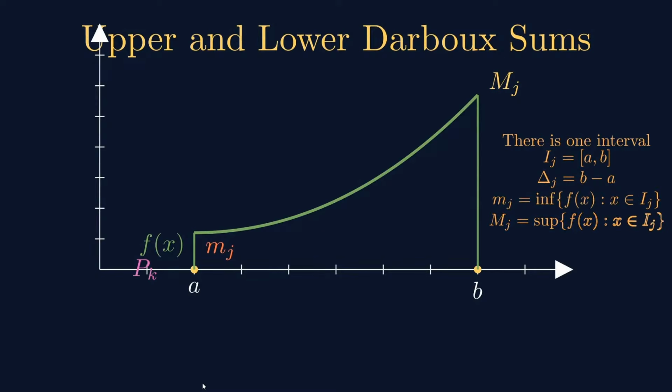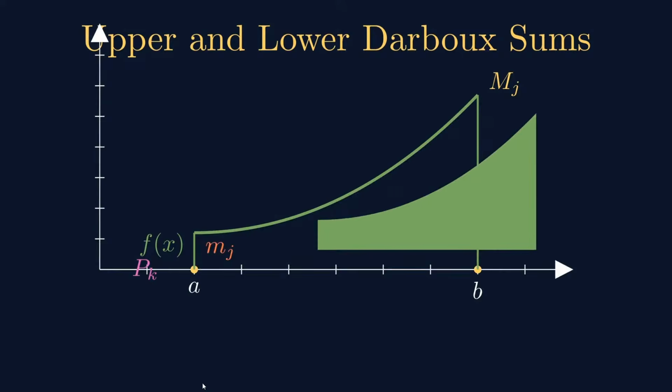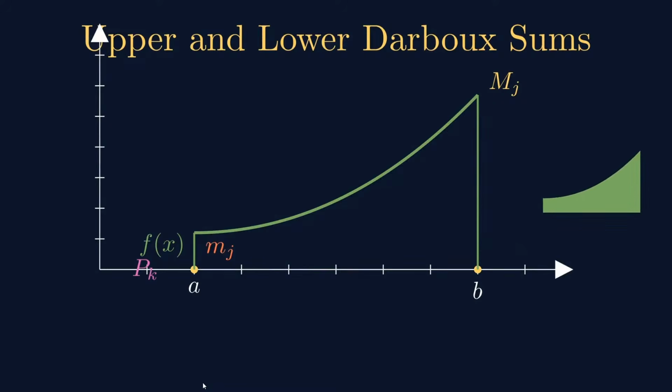The length of the interval is b minus a, mj is the infimum, and capital Mj is the supremum. So these are the parameters we have graphically here. As I mentioned earlier, this green shaded region is the Riemann integral, denoted by R. So this is the Riemann integral.